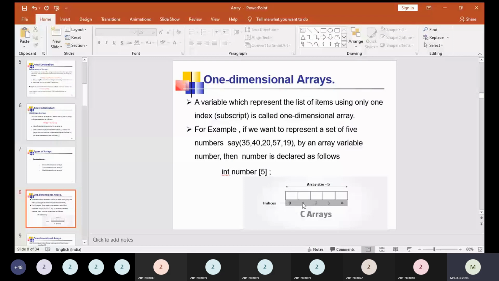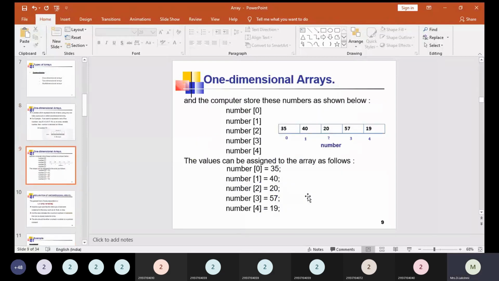For example, if you want to represent a set of 5 numbers, say 35, 40, 20, 57 and 19, by an array variable number, then number is declared as follows: int number[5]. Here int means we are going to store integer values in the array with size 5, and the name of the array is number. The index starts with 0 and ends with 4, so the indices are 0, 1, 2, 3 and 4. The array size is 5, which is shown in the diagram clearly.